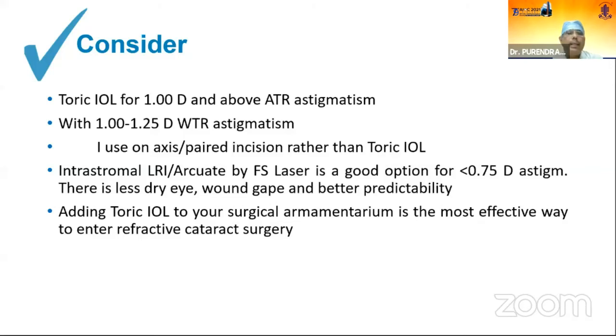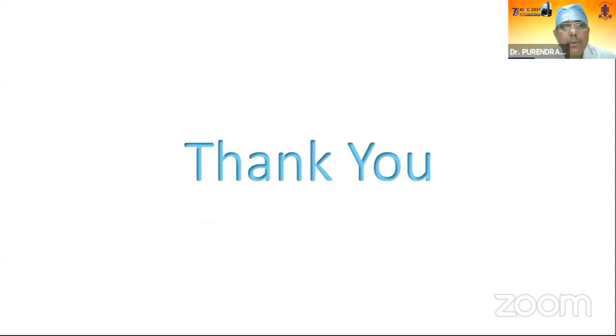There is less dry eye, wound gap, and better predictability, which we can convert into penetrating LRI or arcuate incision. Adding toric IOL to your surgical armamentarium is the most effective way to enter into refractive cataract surgery, making your patient get the wow factor and give you blessings and good wishes. Thank you.